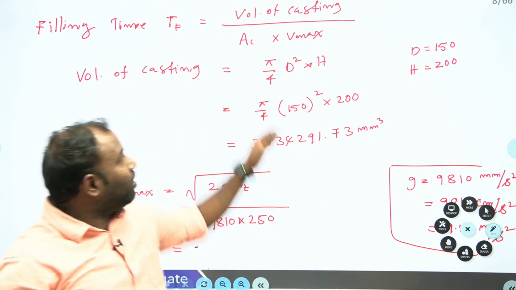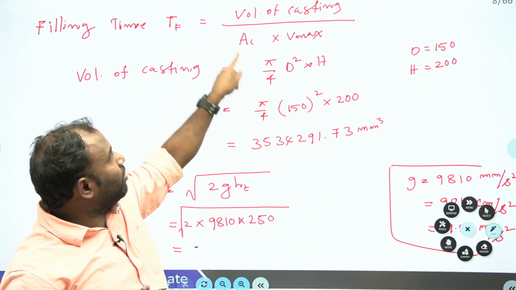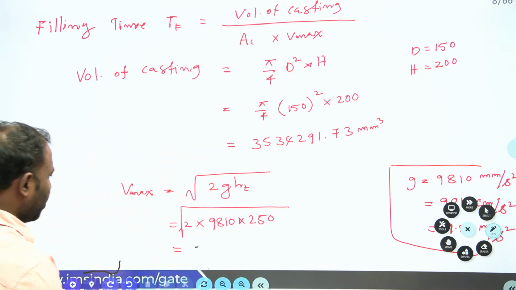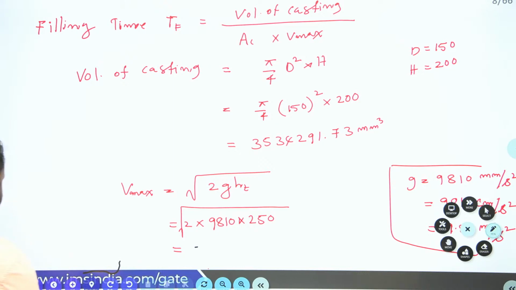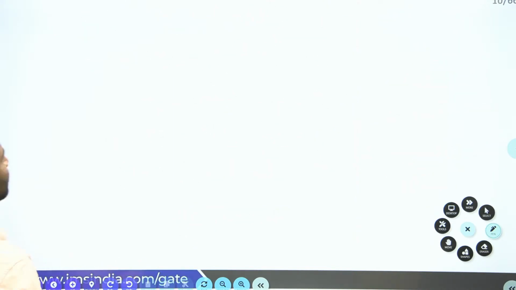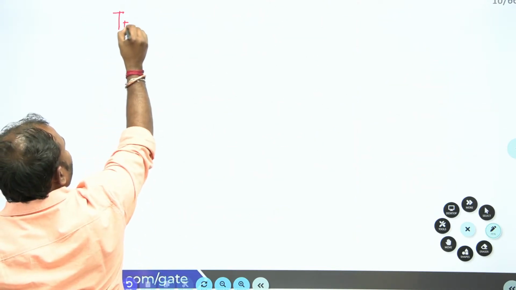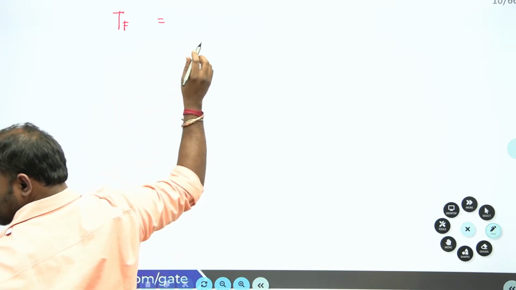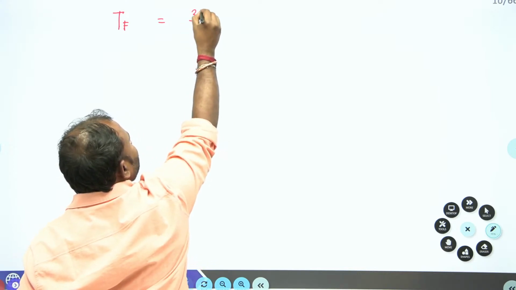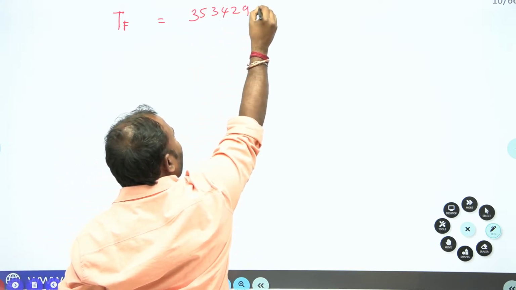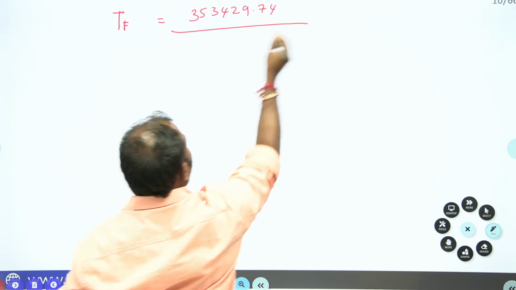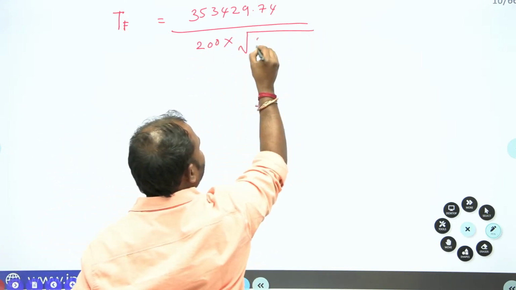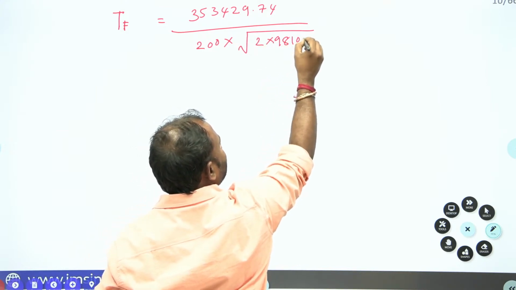Now, I have calculated the volume, the choke area, and Vmax. Let us substitute all the values so that I will get the filling time. My filling time is equal to the volume of the casting. How much is the volume of the casting, guys? The volume of the casting is 3534.291.74 mm cube, divided by AC, which is 200, into under root 2 into 9810 into 250.